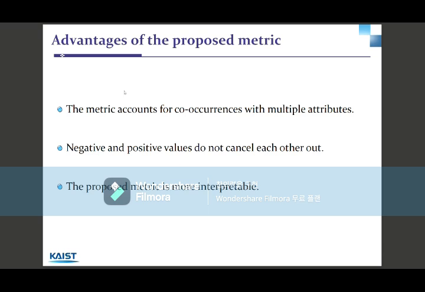The last advantage is that the proposed metric is more interpretable. They claim that there is a lack of intuition in the current metrics as to whether the ideal bias amplification value is small. However, they claim that their metric has more interpretability compared to the current metrics.